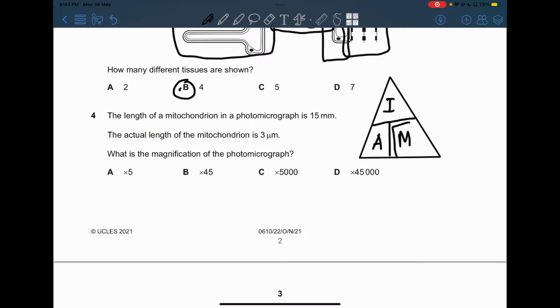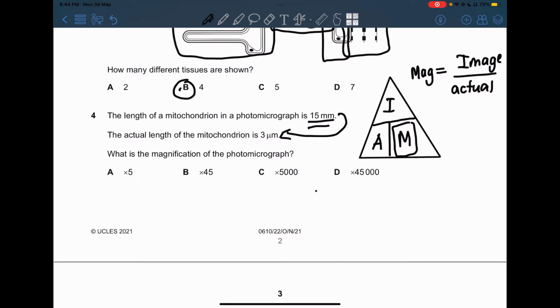So over here, we're going to be using the M, which stands for magnification. It's going to be equal to image size, which is given in the question, divided by actual size, which is also given in the question. The image size is 15 millimeter, but before you calculate, you have to convert it into micrometers so they are both the same unit.